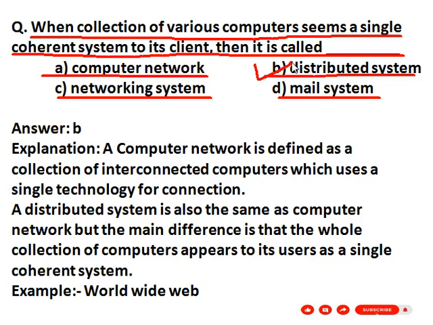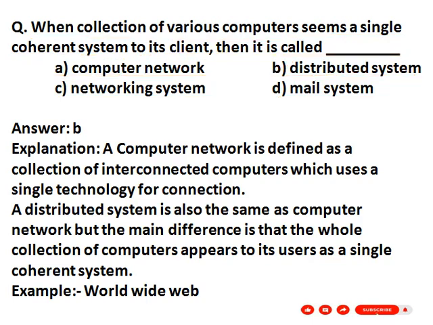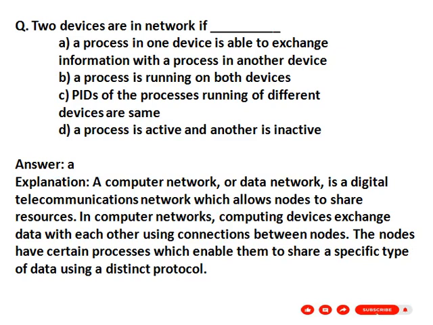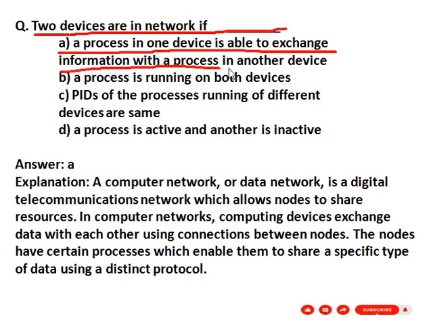Our next question. Two devices are in a network if dash. Given options are A. A process in one device is able to exchange information with a process in another device. Option B. A process is running on both devices. Option C. PIDs of the processes running on different devices are the same. Option D. A process is active and another is inactive. Your correct answer is option A.